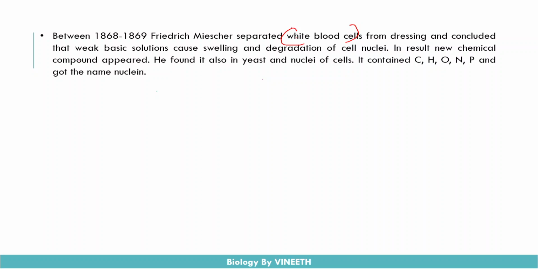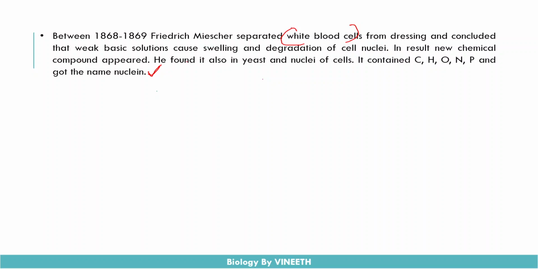He was able to extract it, and he found that the same material was also present in yeast cells. He concluded that this material contains carbon, hydrogen, oxygen, nitrogen, and phosphorus, and he named it nuclein. So the curiosity about the genetic material was started by Miescher.